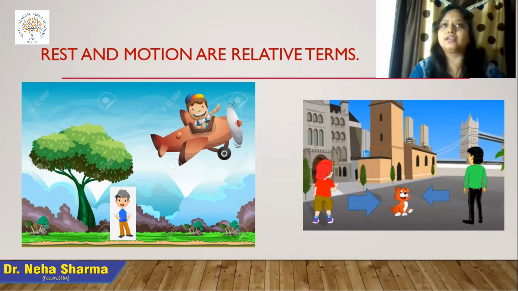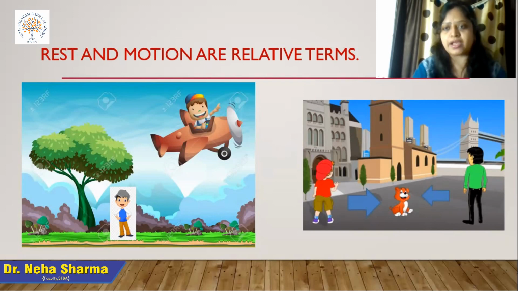The railway station is a stationary point, and you identify that location with respect to some particular position or observer. I hope it is clear that relativity means with respect to some particular position or frame of reference, right?